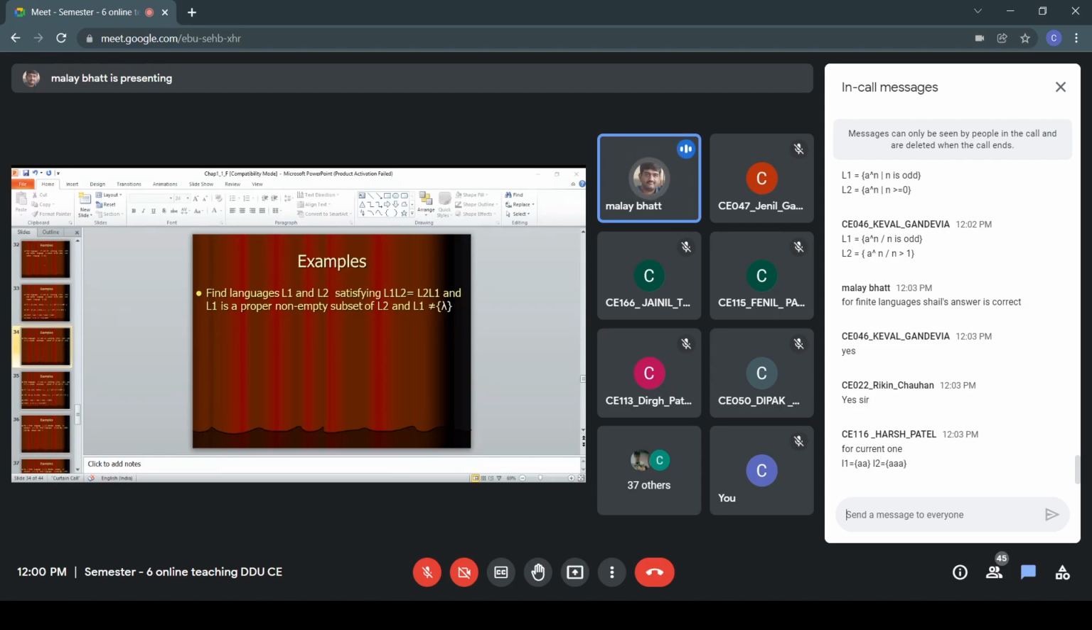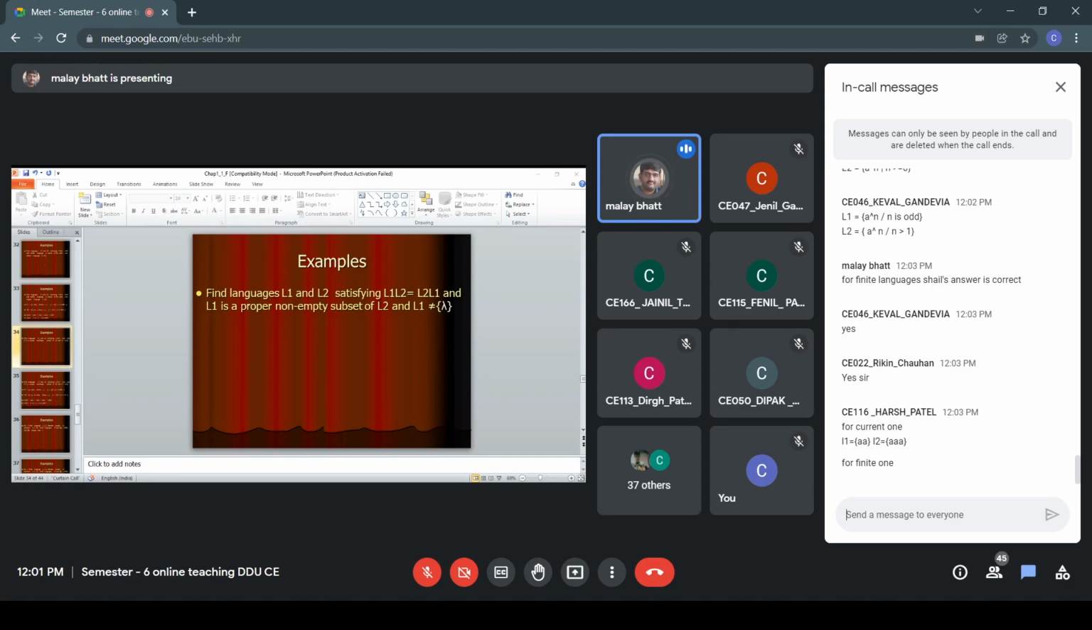There is only a difference of condition n greater than or equal to 0 and n greater than 1, but it is fine because it does not make any difference, right? Because when you consider L1, L2, n is odd, so definitely n greater than 1, so things will be fine. So definitely here L1 L2 is equal to L2 L1, and L1 is a proper non-empty subset of L2. That criteria is also satisfied because all the elements of L1 are part of the L2 language and L2 has some additional extra elements present in it. And definitely L1 is not a null language because in both the cases it is having more than one element, right?